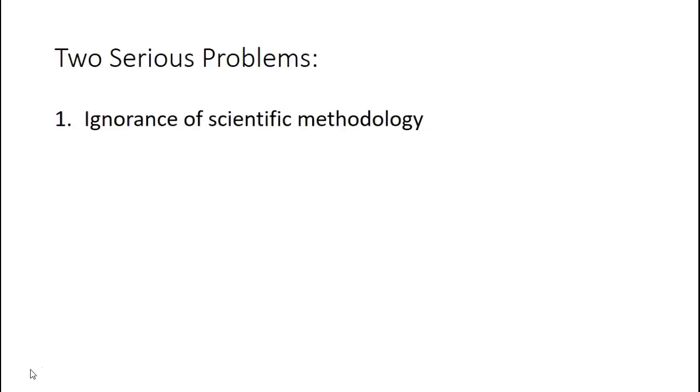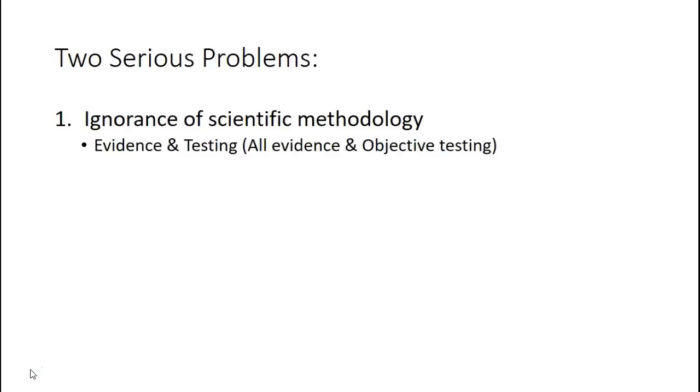The first problem is ignorance of scientific methodology. It is a very serious problem and it is widespread. One aspect of it is the evidence and testing, and the misunderstanding surrounding these two.